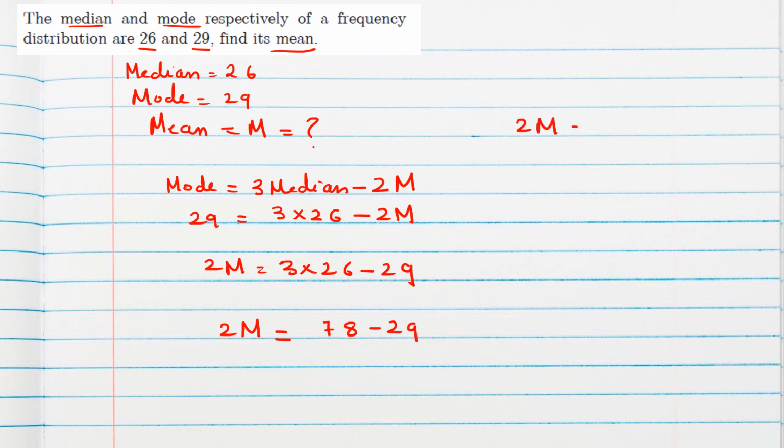So the mean will be, this will be 6 minus 2, 4. So the mean is 49 by 2, which will be 24.5. So the mean of the observations will be 24.5.